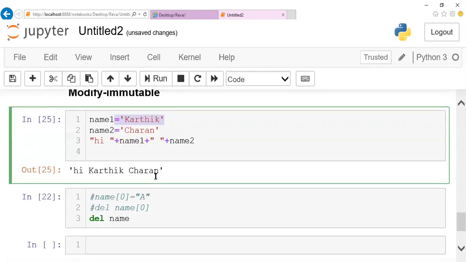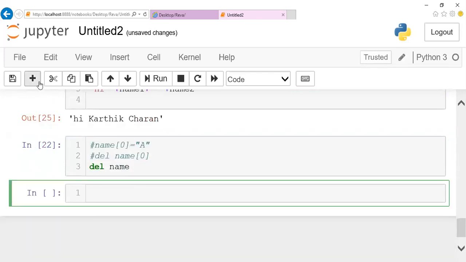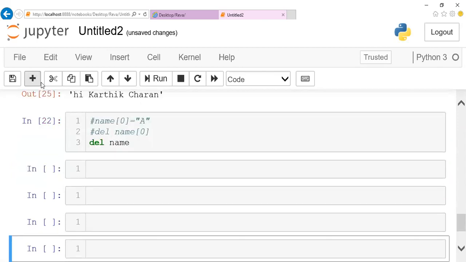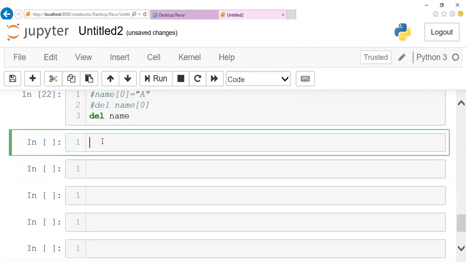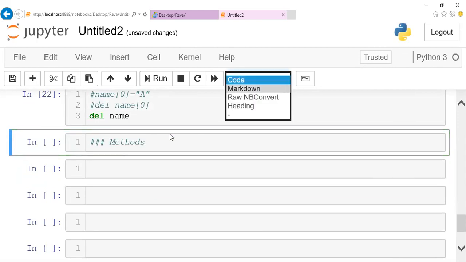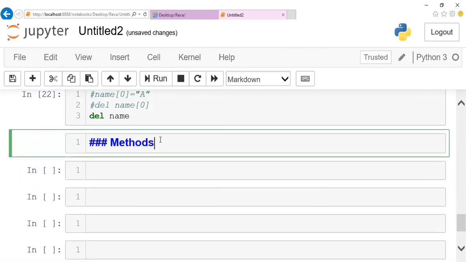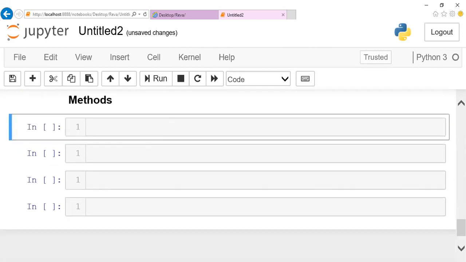Next, when you go with the collection concept, each and every type of collection will have methods in it. In the same way, strings also have different types of methods. We are going to see those methods. A method is an element which is accessed by the object. First we'll cover the inbuilt methods. For that we are supposed to import string, which is an inbuilt module that you can make use of. If you import this, I can make use of n number of inbuilt modules. We can see what those are.